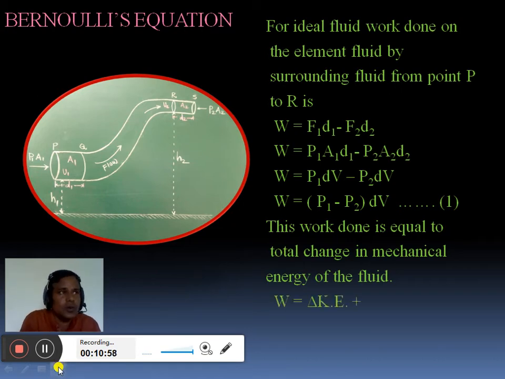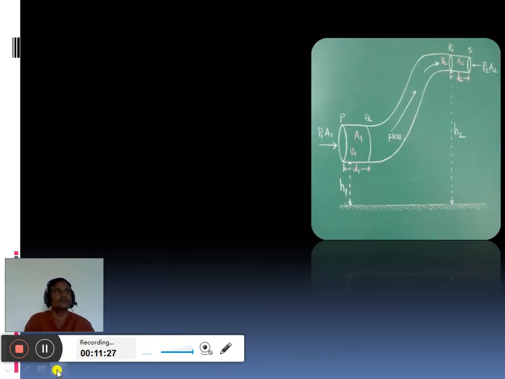So work done, that is the mechanical energy change, is equal to the sum of the change in kinetic energy plus the change in potential energy. So W equal to change in kinetic energy plus change in potential energy. This is the work energy principle, and Bernoulli's principle is an application of the work energy theorem.